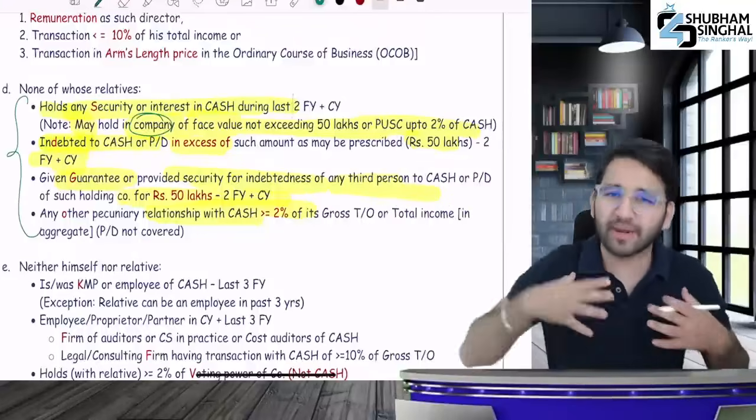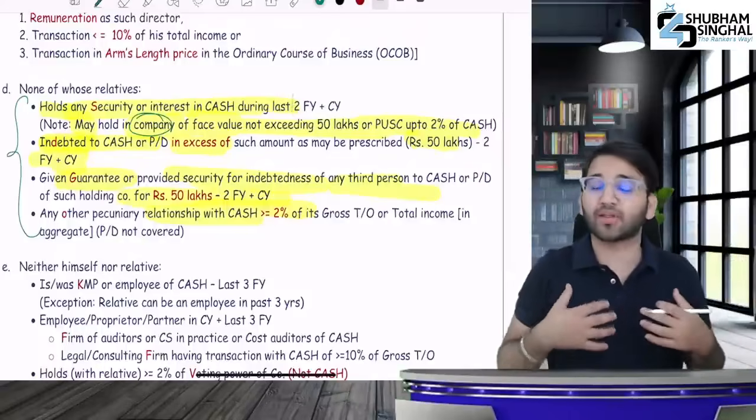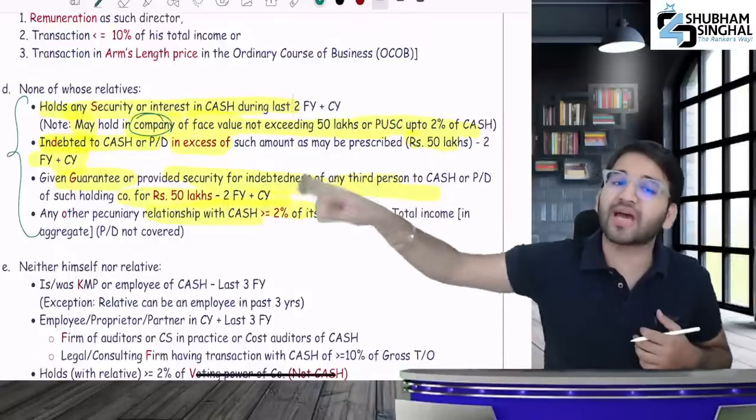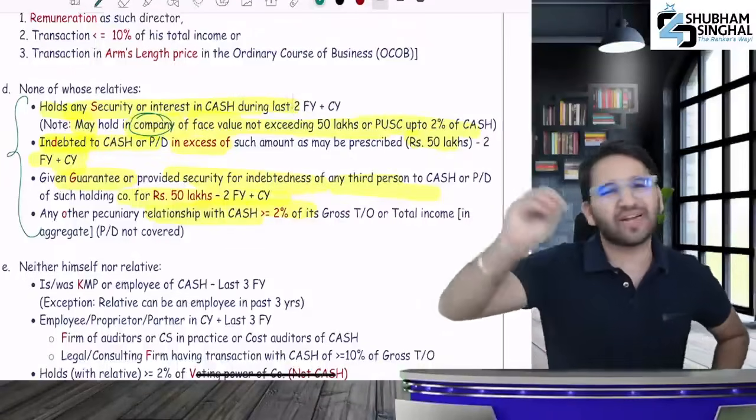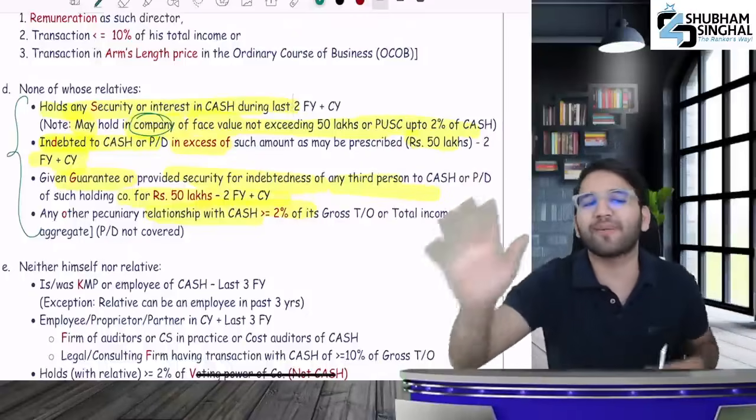Who is maintaining these 4 relationships? My relative is maintaining them. If I want to become an independent director, my relative should not come in any of these 4. The definition of a relative, we will study in detail in the next chapter anyway. But you should not fall in any of these 4.